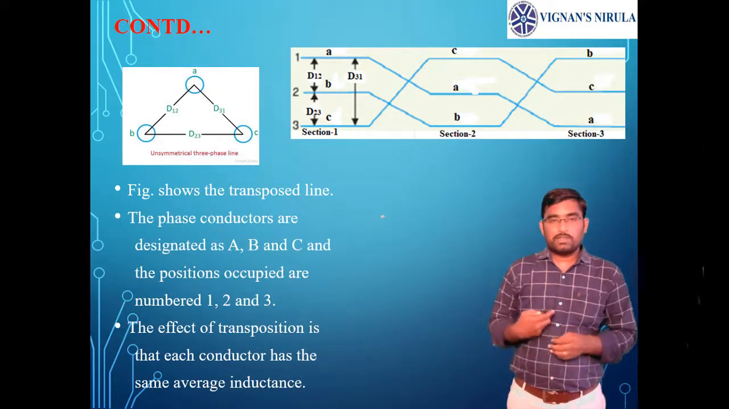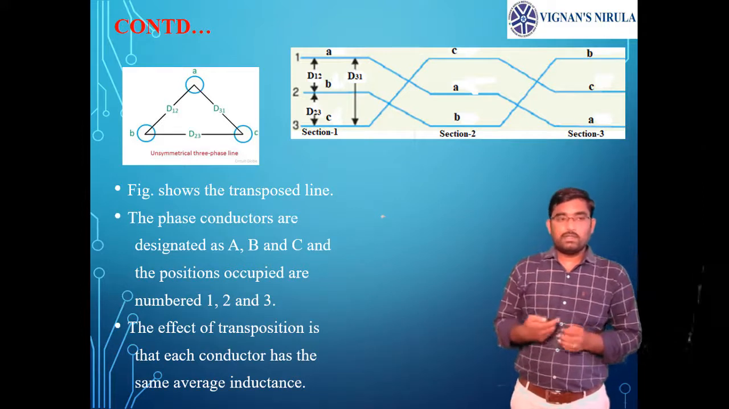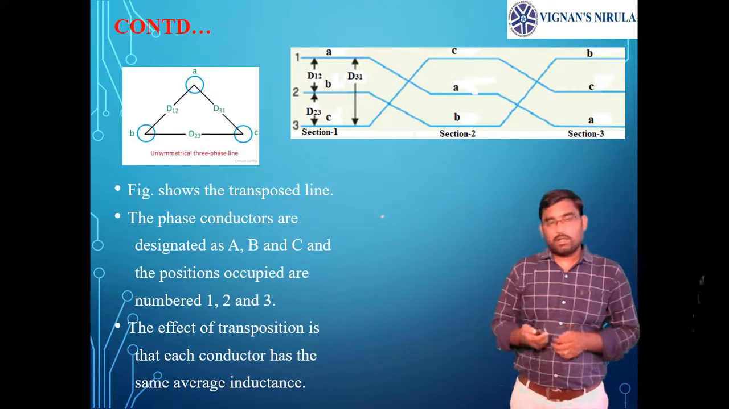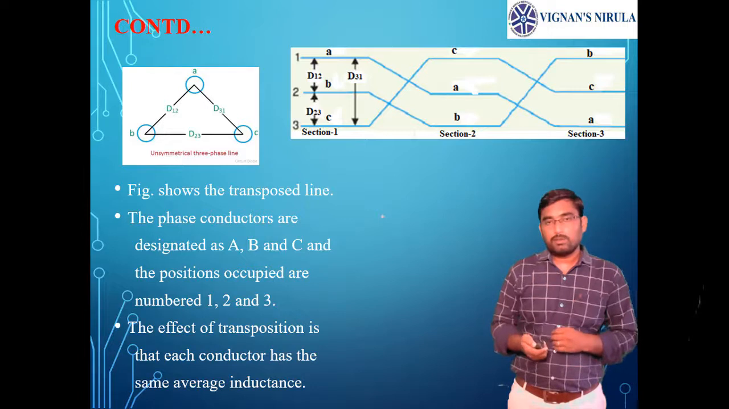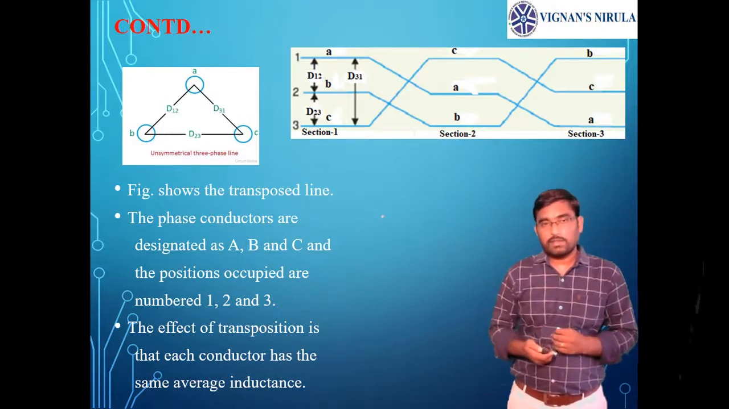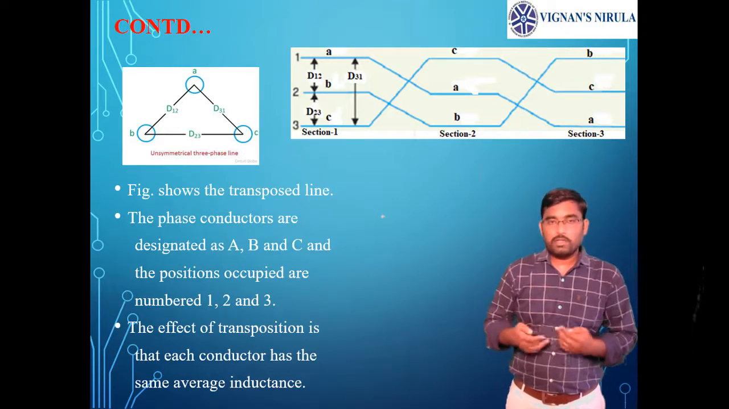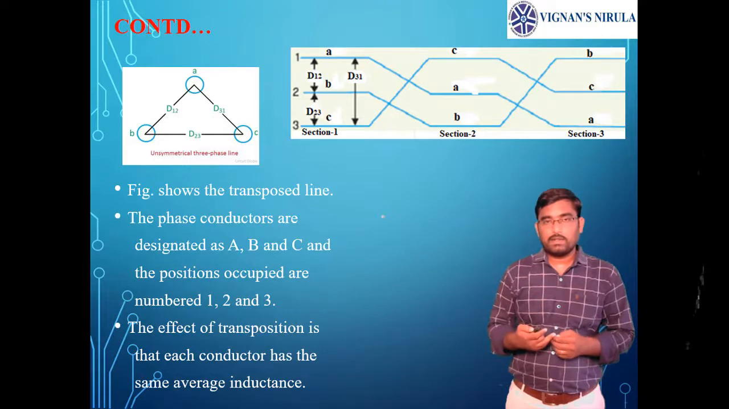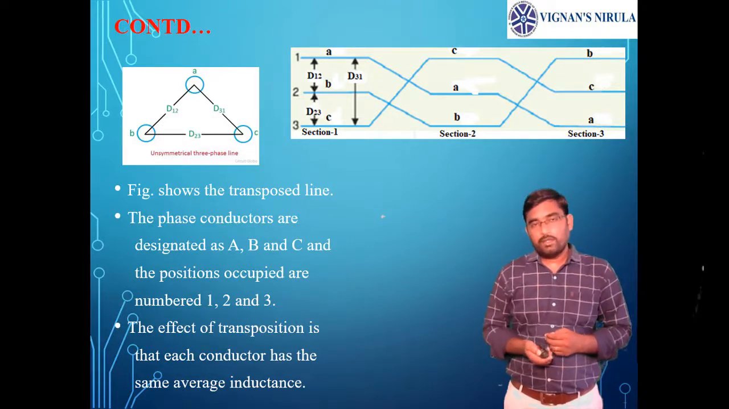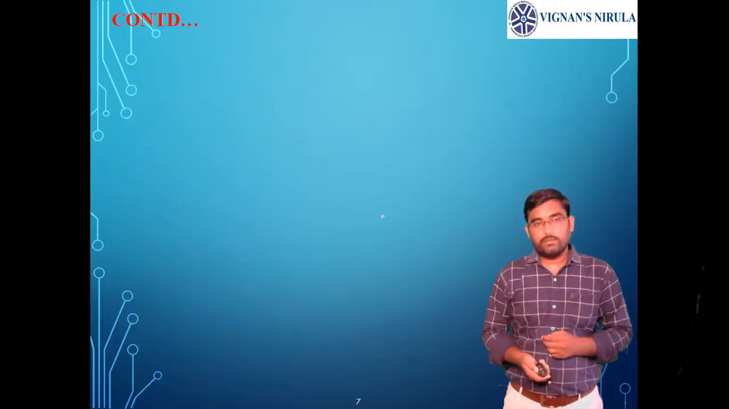The effect of transposition is that each conductor has the same average inductance. By doing this transposition for this unsymmetrically spaced three-phase transmission line, we will have an equal amount of inductance for all the phases. The average inductance is equal for all the phases. Because of this, we will get balanced voltages at the receiving end.